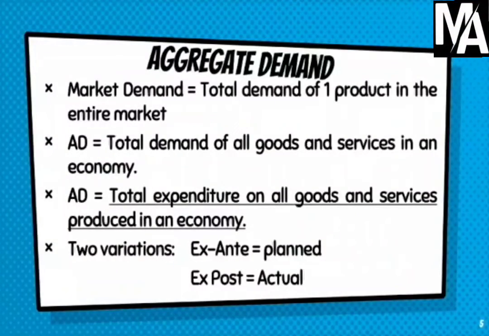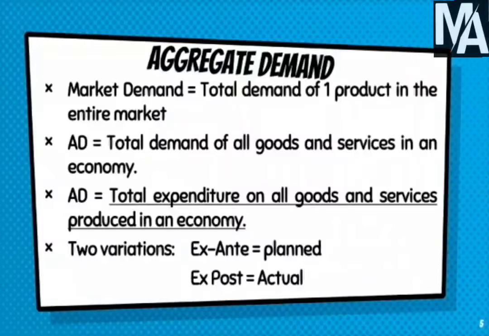We have aggregate demand, the first part of the equation. To understand aggregate demand, we have to first refer back to a class 11th concept, that is market demand. In class 11th, we might have studied market demand, where the total demand of one product in the entire market is called market demand. For example, the market demand of onions refers to the total demand of onions in the entire economy. There we are speaking about the demand of only onions and nothing else.